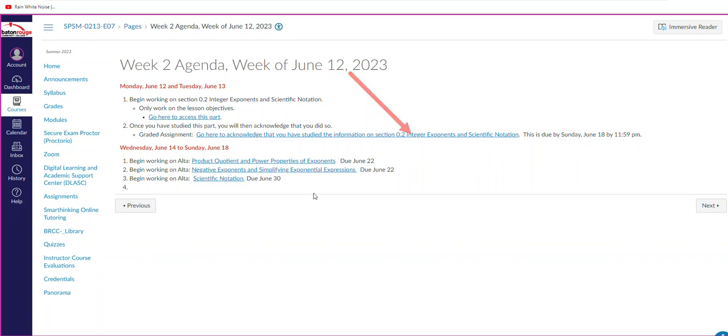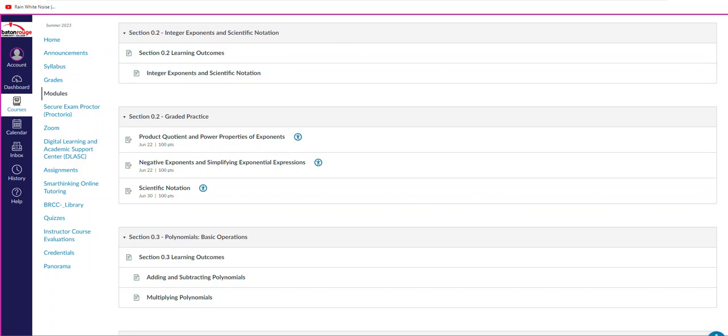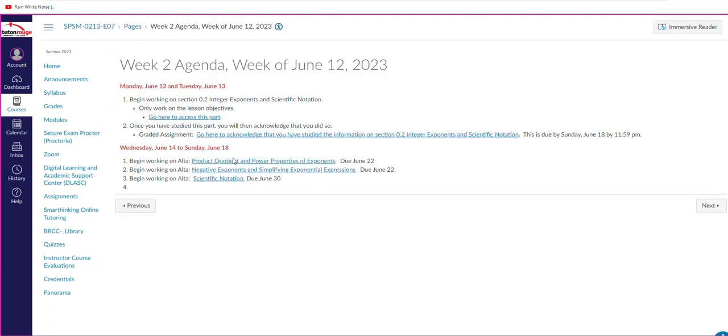So basically, you're going to go here. I'm going to click on this link, and it's going to take you to the module part. So section 0.2, this is the one you're going to have to look at right here. These right here, those are your Newton Alta. But the one where you acknowledge, that's this right here. All right, so let me go back to the previous page. And then Wednesday through Sunday, you're going to do your Newton Alta assignments. So these are the links. Here are the dates that those are due. This one is due June 22nd, and scientific notation is due June 30th.